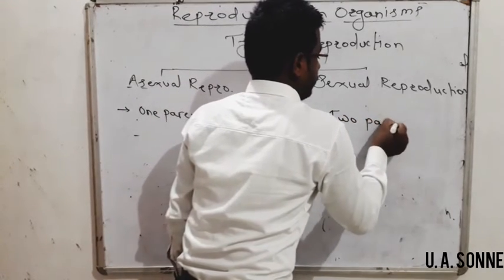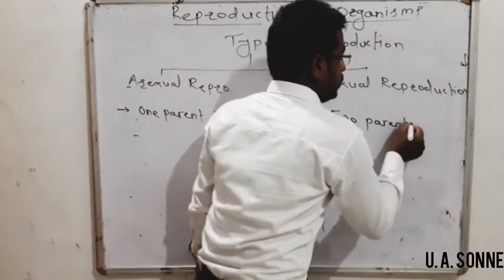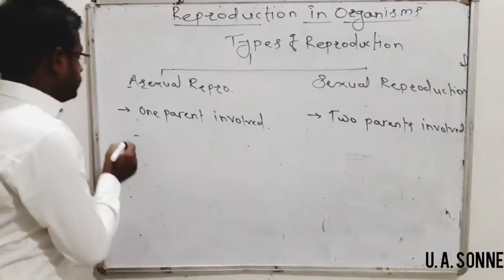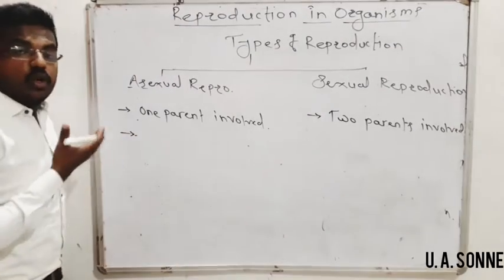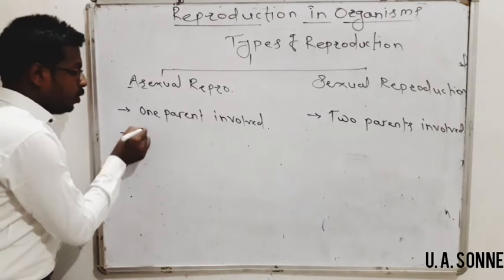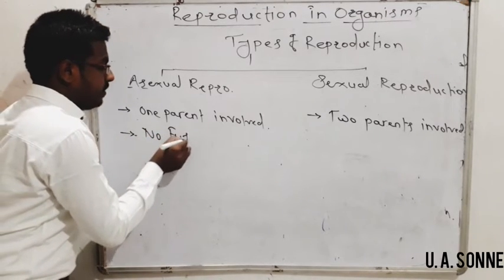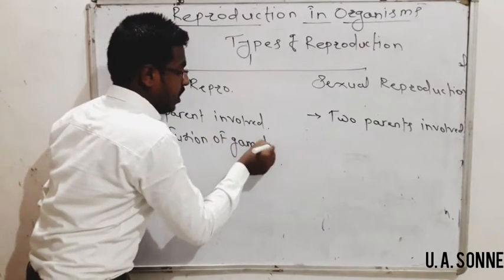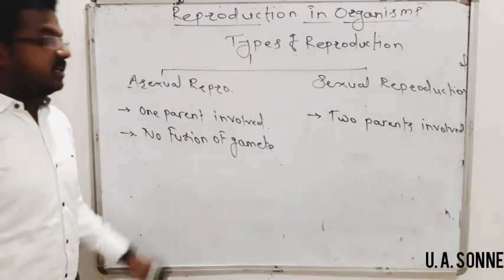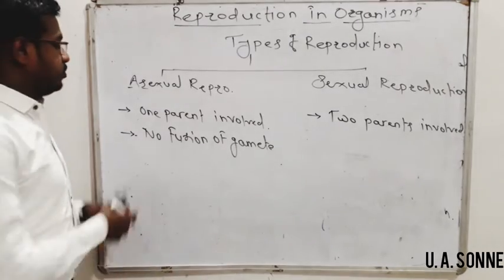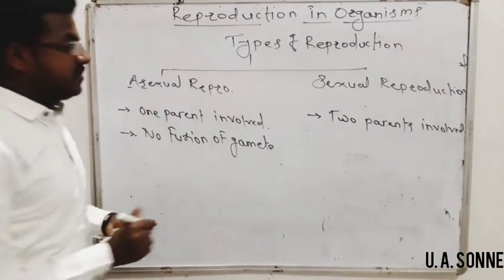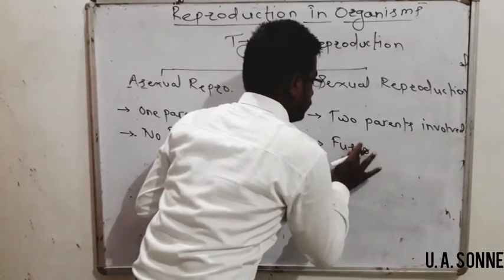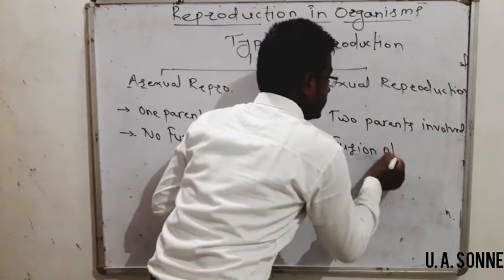Simple. In asexual reproduction, there is no fusion of gametes. Fusion means mixing of gametes. What is a gamete? Gamete is the unit of sexual reproduction actually. No fusion of gametes in asexual reproduction. In sexual reproduction, there is fusion of gametes.